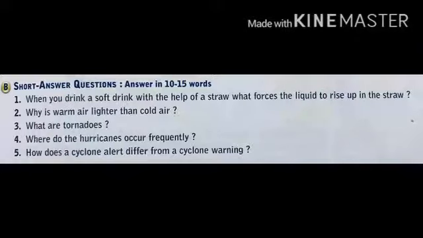How does a cyclone alert differ from a cyclone warning? Cyclone warning is issued 24 hours in advance through wireless network, whereas cyclone alert or a cyclone watch is used 48 hours in advance of the expected beginning of the adverse weather over coastal areas. Basically, the cyclone warning is the second stage warning.